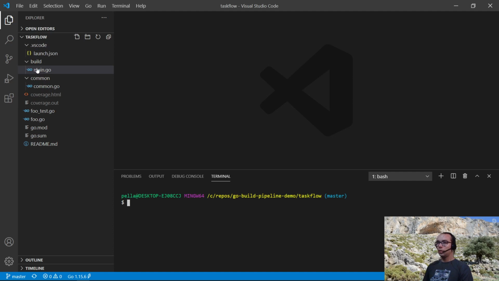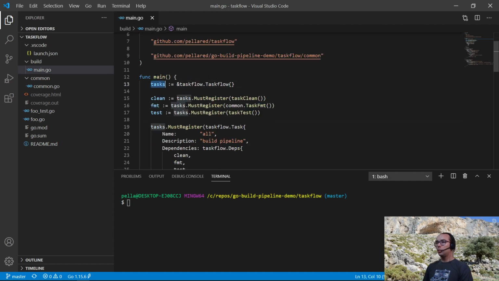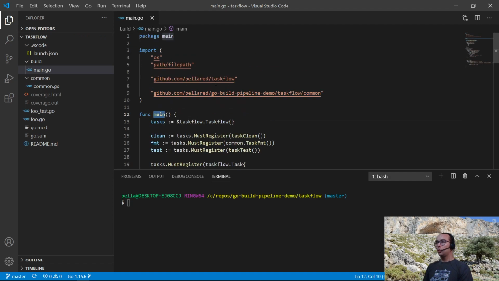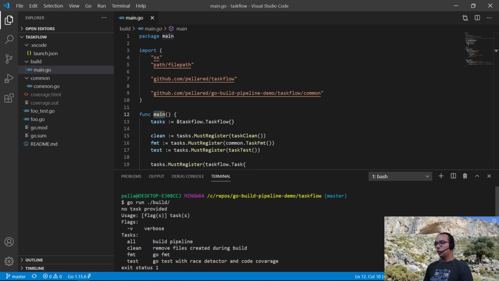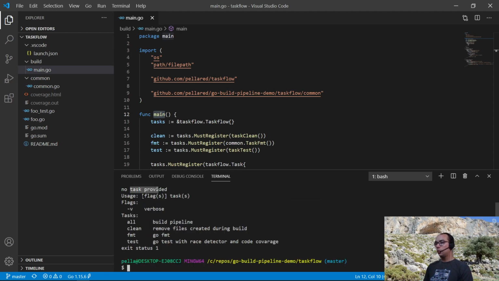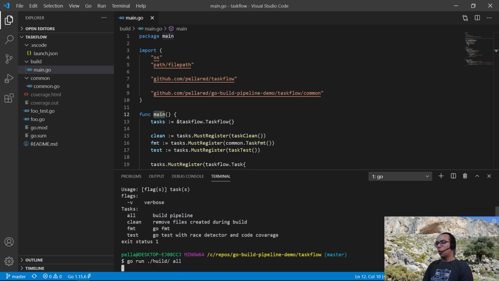Here we have the application, the main function, from which I'm going to execute TaskFlow in the build folder. So we'll just run go run build, and I get information that no task was provided, usage, flags, and which tasks are available. So I'm going to run all.